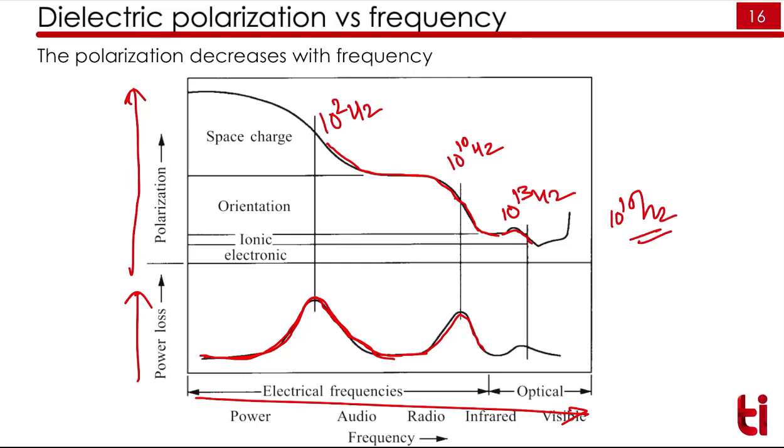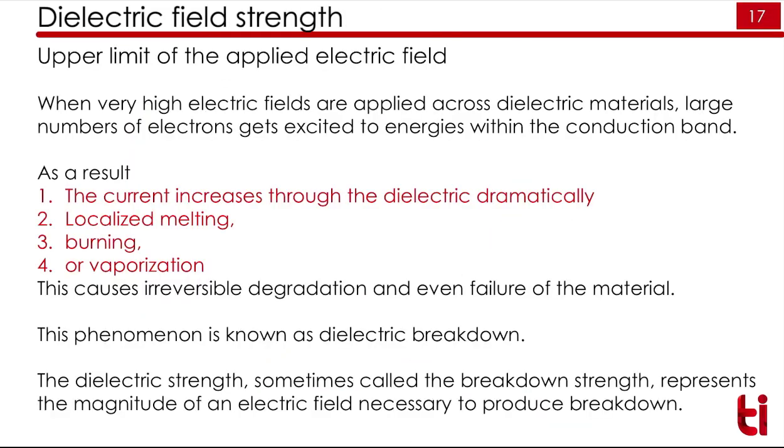electronic polarization. So if you have a dielectric sample, and if you are applying field to that dielectric sample, and if you are continuously increasing the field, there is some point after which the dielectric sample will get converted into a conductor, or it will lose its dielectric properties. So that higher limit of the electric field we can call the dielectric strength. This will tell the strength of the material to sustain or to hold the electric field.